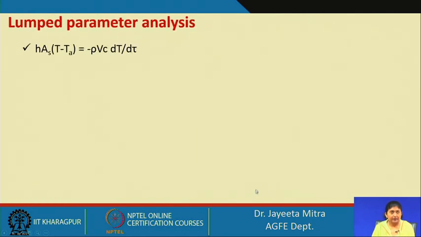So, finally, we get H into A s into T minus T A equal to rho V C into the change of temperature with respect to time.